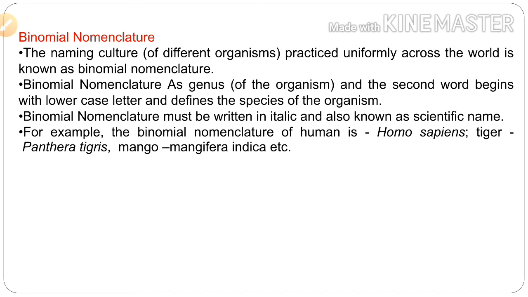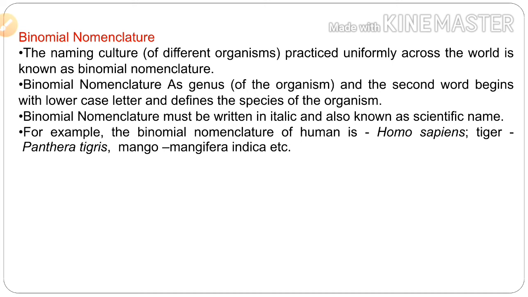The first word is the genus of the organism, and the second word begins with a lowercase letter and defines the species of the organism. Binomial nomenclature must be written in italics and is also known as the scientific name. Binomial nomenclature is nothing but the scientific name of a species.